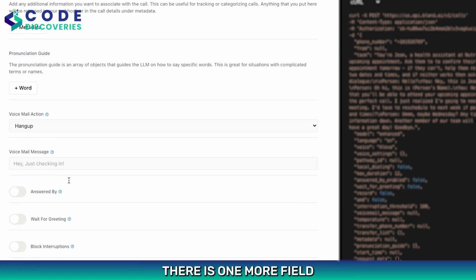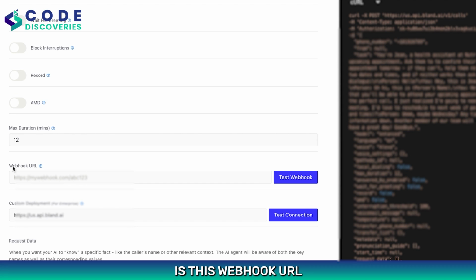There is one more field which I want to show you, this webhook URL. This webhook URL is useful because whenever Bland.ai makes the calls, at the end of the call it will get you the summary. Once you provide this webhook right here, this is where all those summaries will be forwarded. Because we are using Podio, I will use my own webhook created there, and that's where all the summaries will be pushed. And then from that webhook, I am adding the summary to my respective Podio lead.